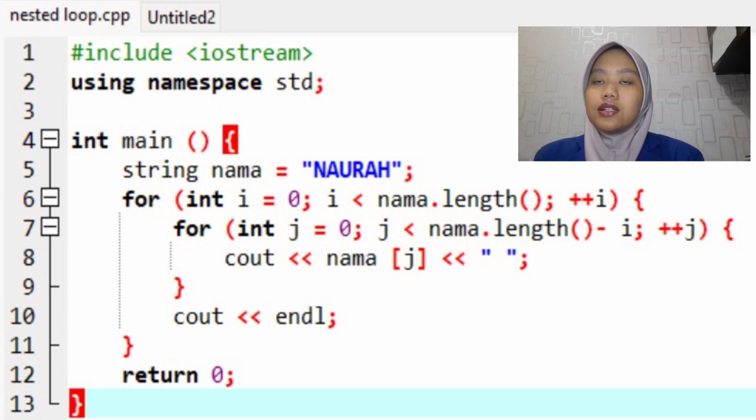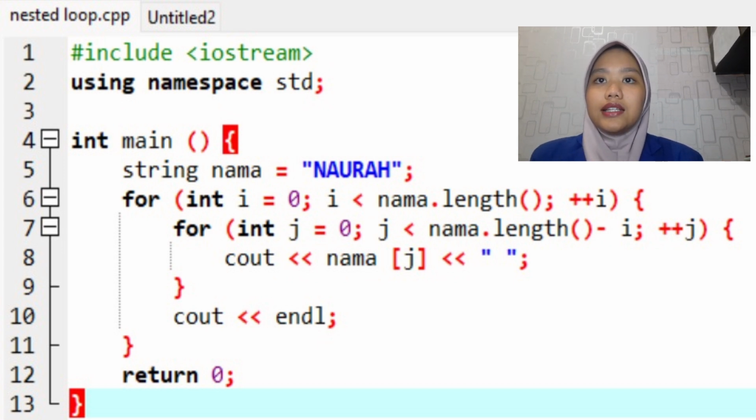This will result in a triangle pattern on each line. In the eighth line, it displays the character located at the index of the string to the screen, followed by a space.